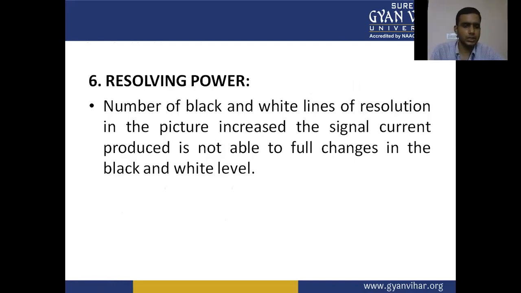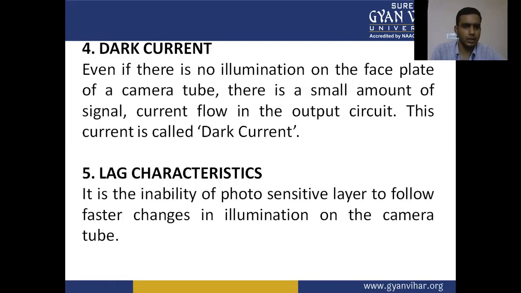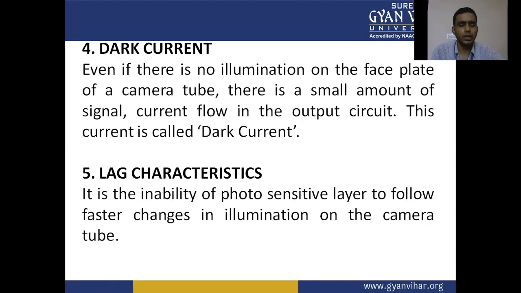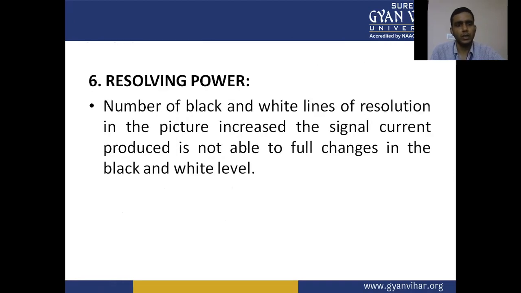So these six are the characteristics of the camera tube: first is the light transfer characteristics, spectral response, sensitivity, dark current, lag characteristics, and the last one is the resolving power.